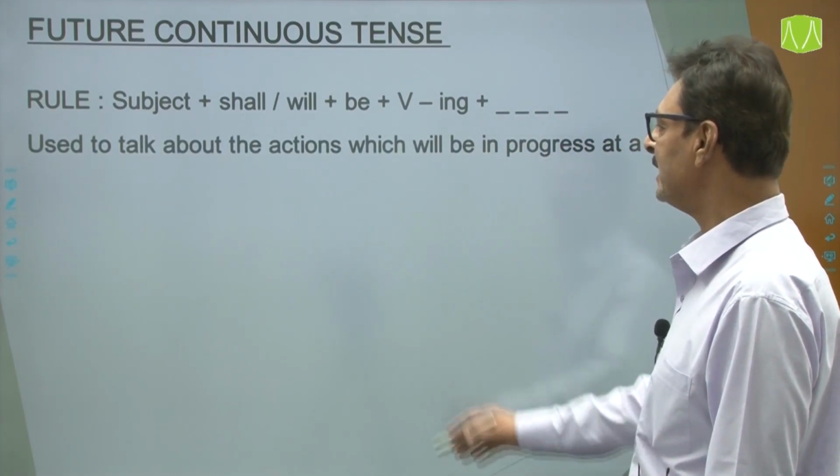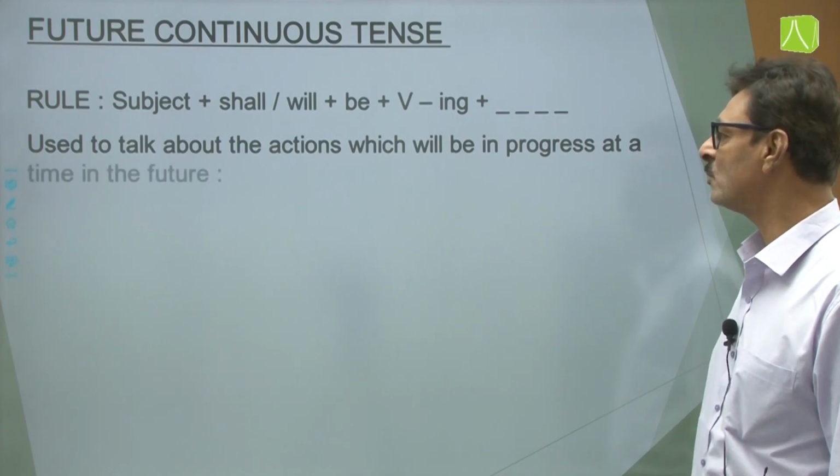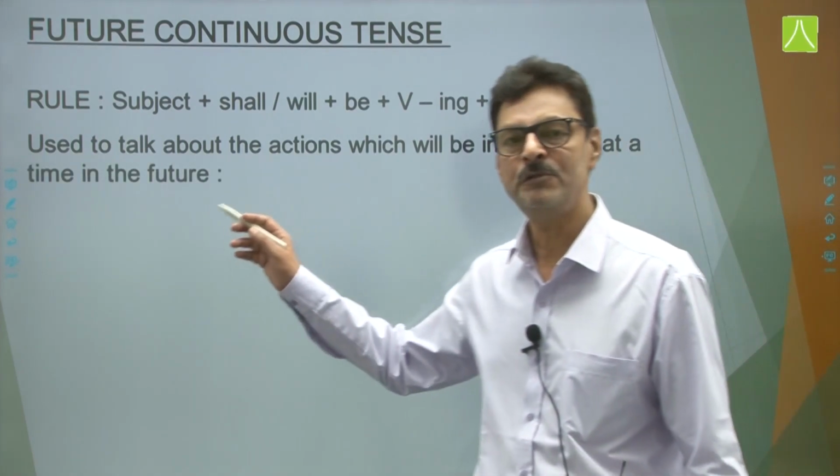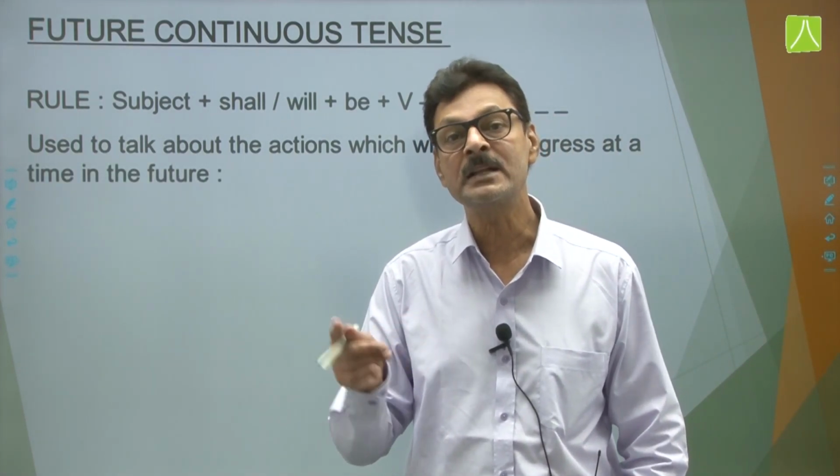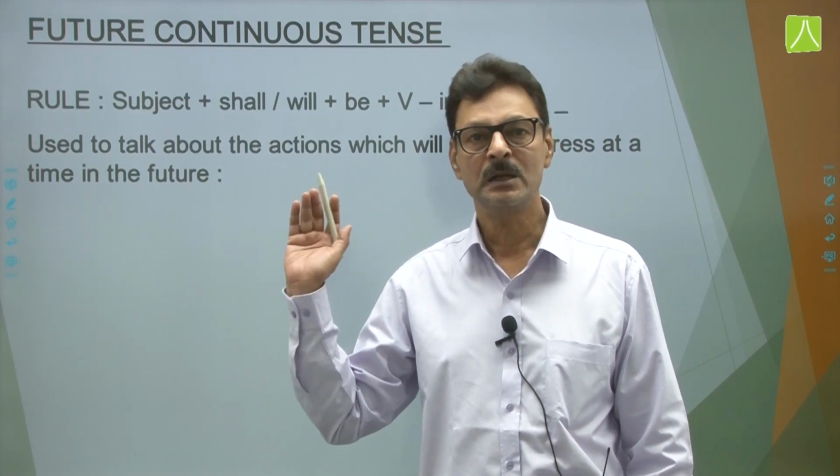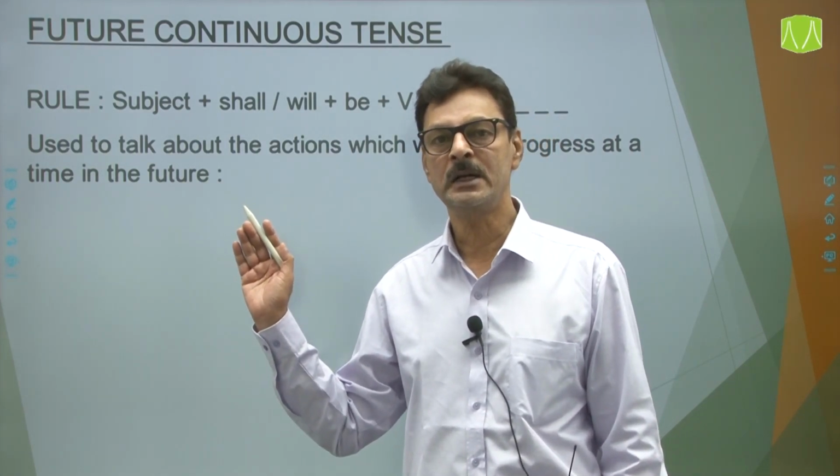कहाँ यूज होता है ये? It is used to talk about the actions which will be in progress at a certain time in future. Future में उस समय क्या चल रहा होगा. For this we use the future continuous tense.